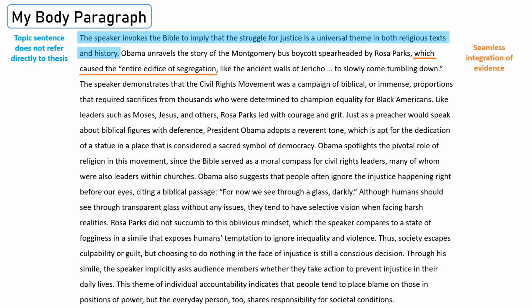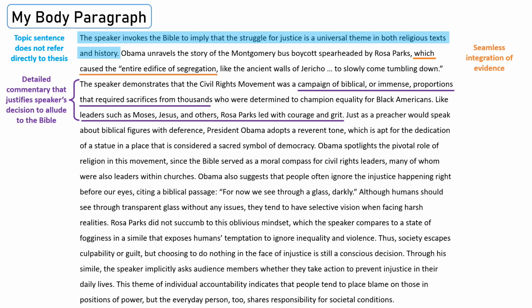Let's continue. "The speaker demonstrates that the civil rights movement was a campaign of biblical or immense proportions that required sacrifices from thousands who were determined to champion equality for Black Americans. Like leaders such as Moses, Jesus, and others, Rosa Parks led with courage and grit." Here we have detailed commentary that justifies the speaker's decision to allude to the Bible. "Just as a preacher would speak about biblical figures with deference, President Obama adopts a reverent tone, which is apt for the dedication of a statue in a place that is considered a sacred symbol of democracy."